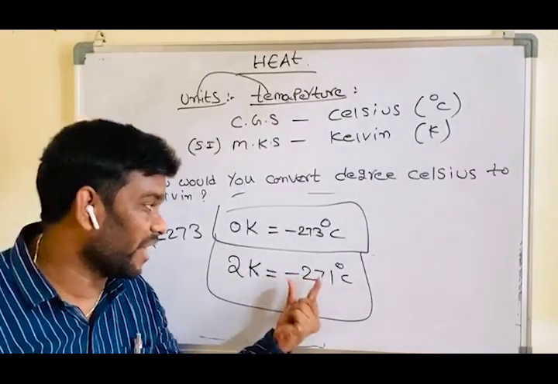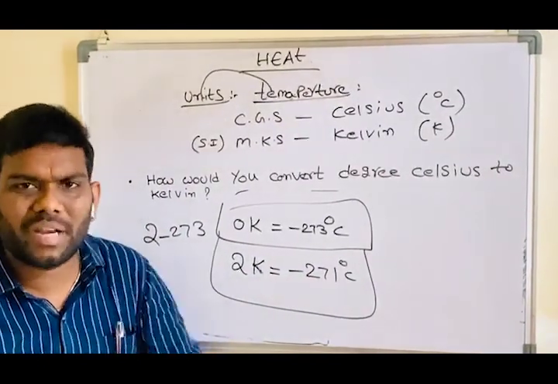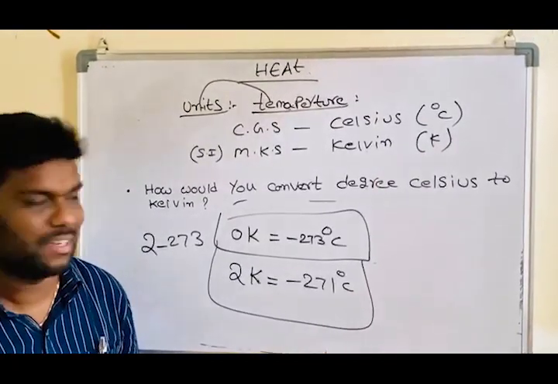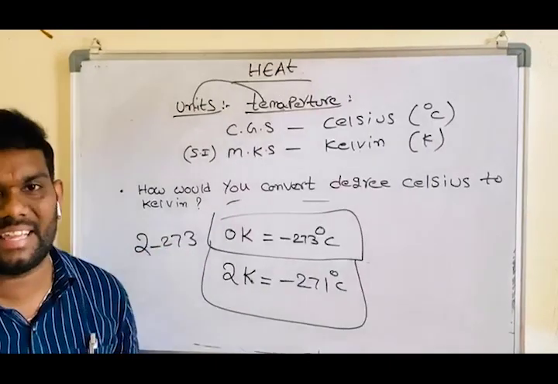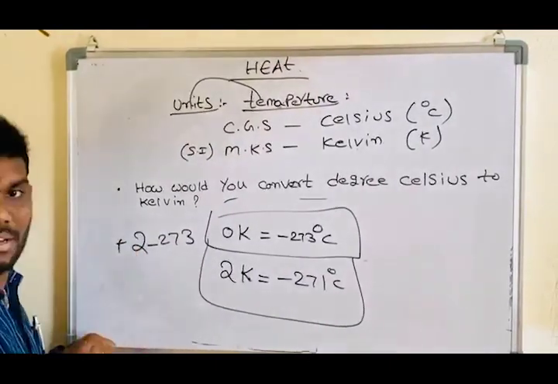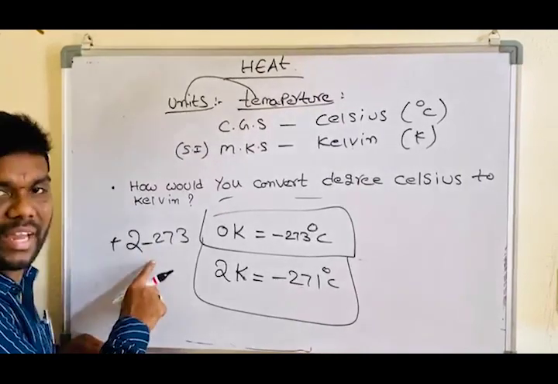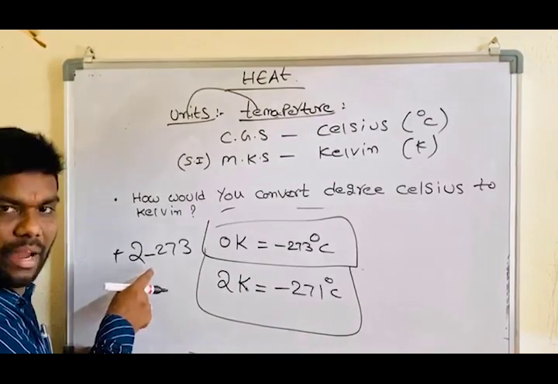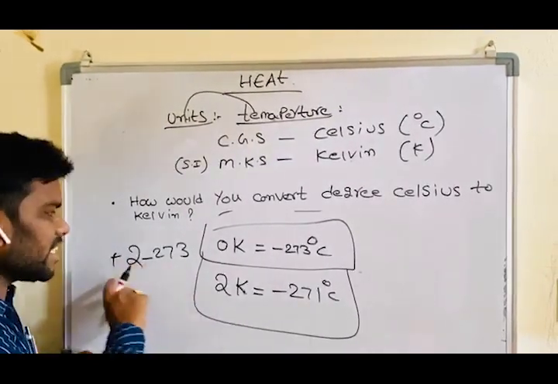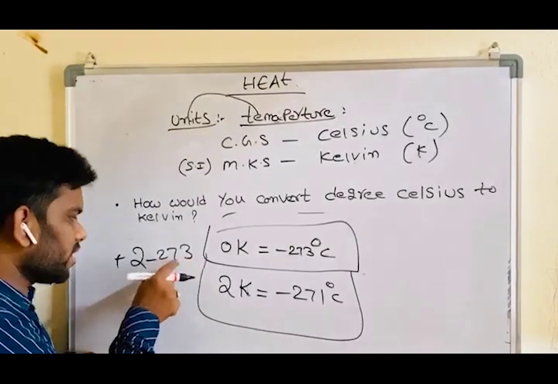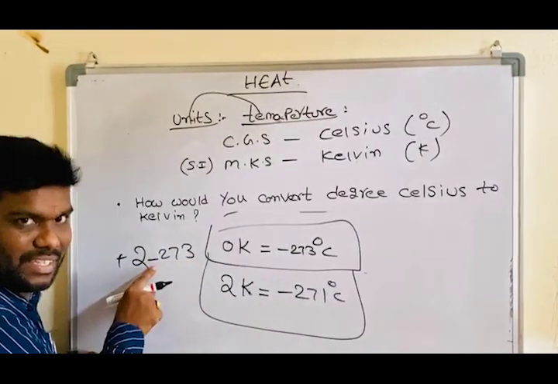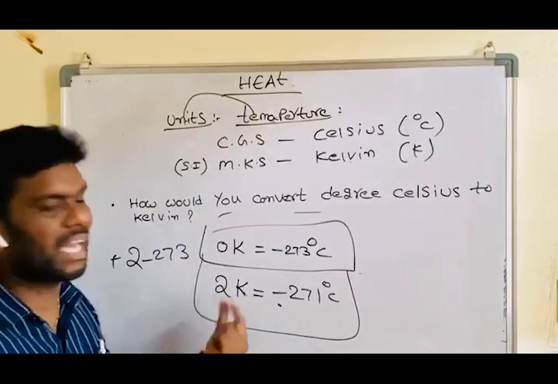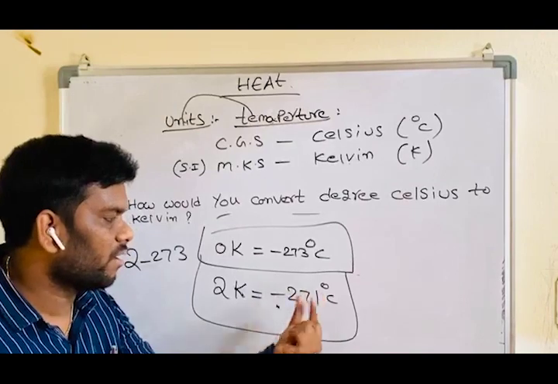Minus 271. It is very, very important. Many students simply write plus 271. It is not like that. 2 minus 273: 2 is plus, 273 is minus. Plus or minus? Minus. So subtract 273 minus 2, which is 271. Which is the bigger number? 273. What is the sign of the bigger number? Minus. So that's why here it is minus. So finally, 2 Kelvin is equal to minus 271 degrees Celsius.